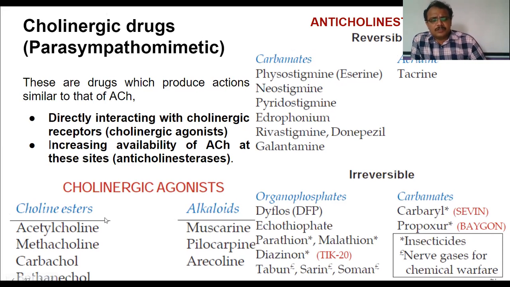Under cholinergic agonists, we have seen the pharmacological actions of acetylcholine. Whereas under alkaloids, we have seen how muscarine is obtained, how pilocarpine is obtained, and how arecoline is obtained. We should remember only one thing, that cholinergic drugs, especially parasympathomimetic drugs, are having few therapeutic activity because all the actions which are mediated by acetylcholine are adverse in nature. Only to counteract or to produce normality, these drugs can be administered.